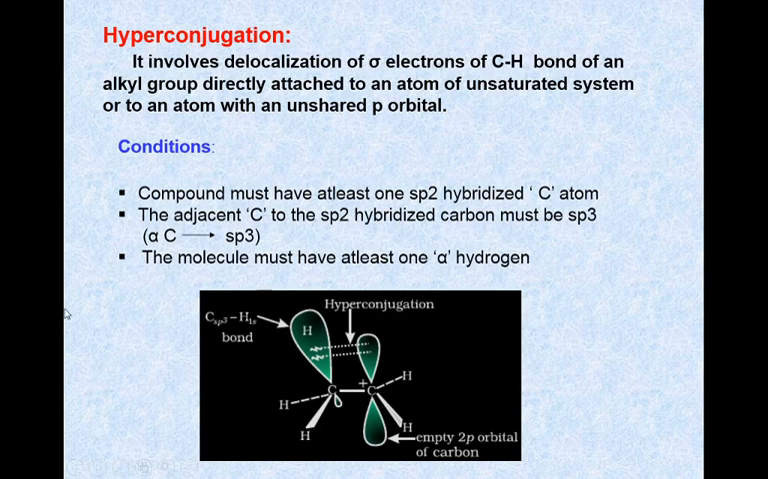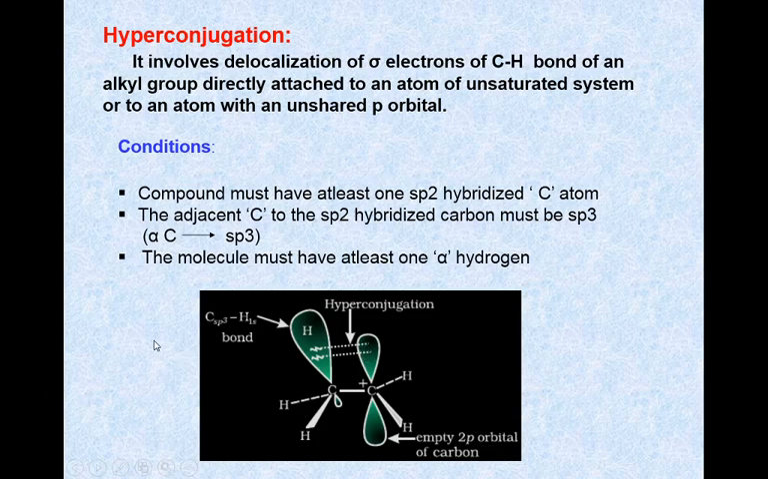That means the basic conditions are the compound must have at least one sp2 hybridized carbon and one alpha carbon atom. The alpha carbon atom must have at least one alpha hydrogen. Here we take the example of the ethyl carbocation, and there are 3 alpha hydrogens present, and this is the sp2 carbon atom which has an empty p orbital. Therefore the sigma electron of this particular C-H bond is involved in a partial delocalization with the adjacent unsaturated system.